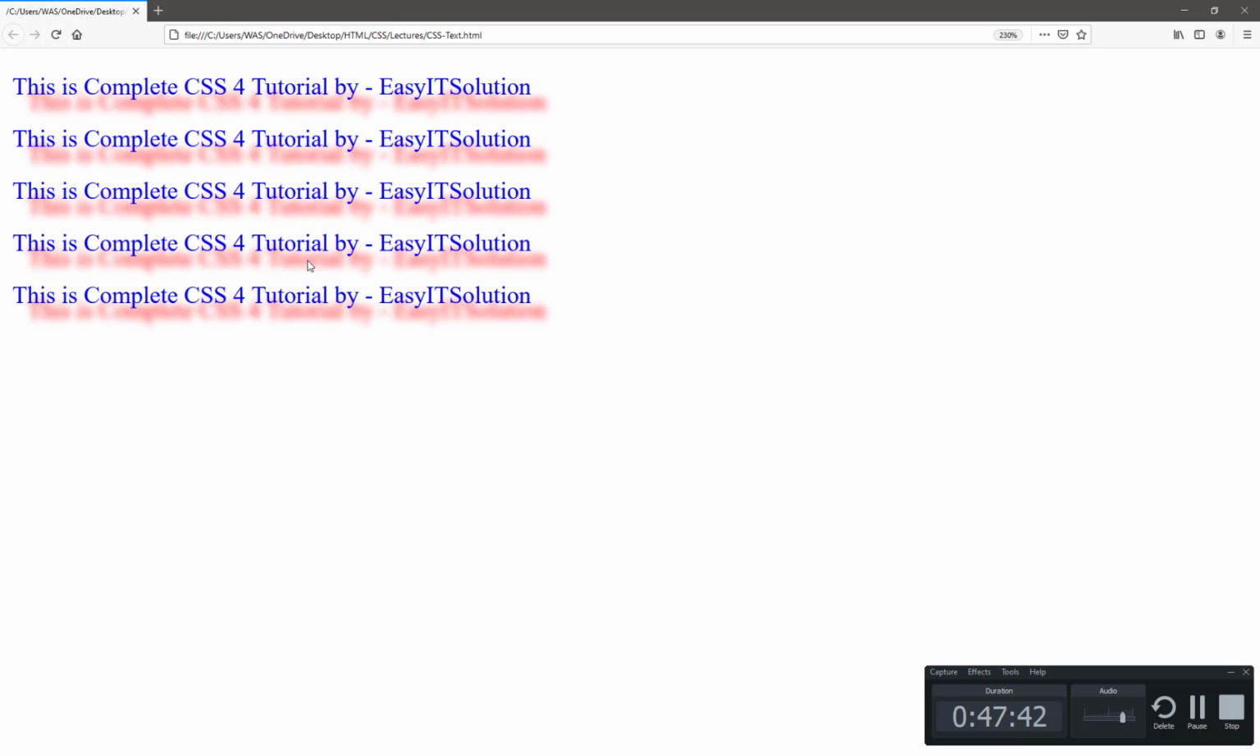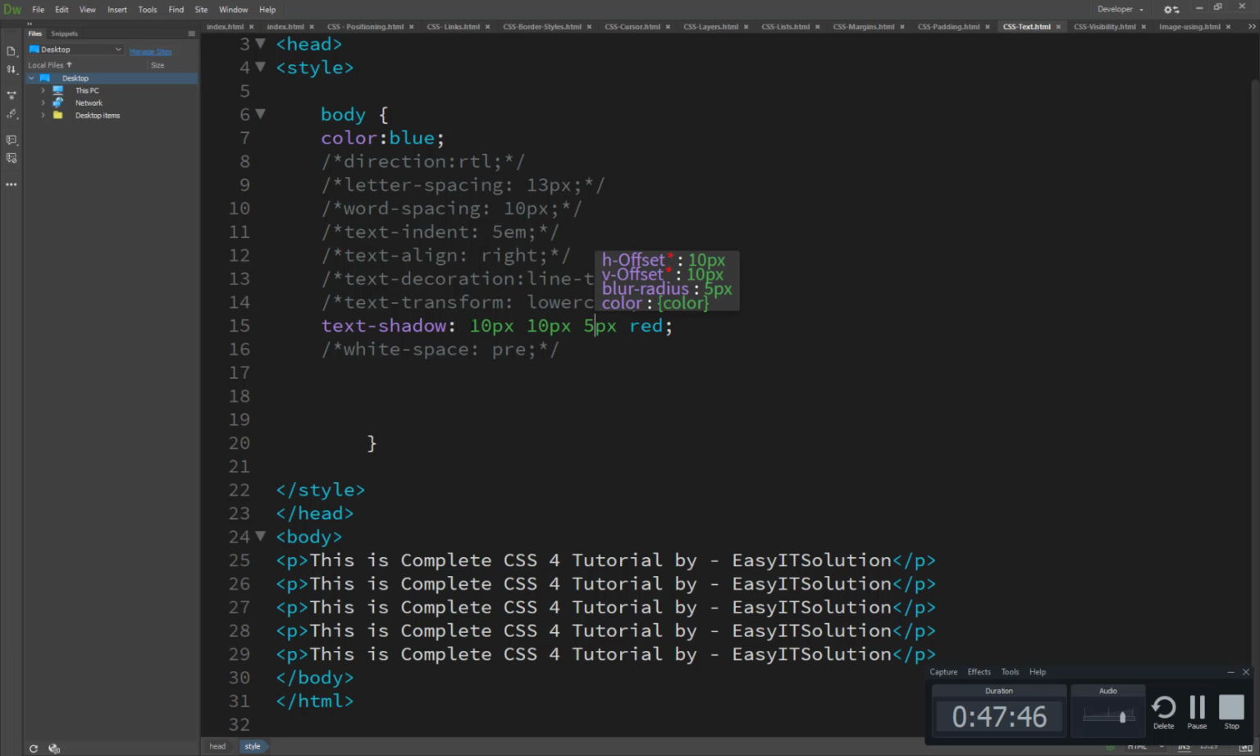It's completely blurred. So this is the text shadow. Basically, this property is the horizontal position, this is the vertical position, this is the blur radius, and this is the color for the text shadow. And the last one is white spaces.